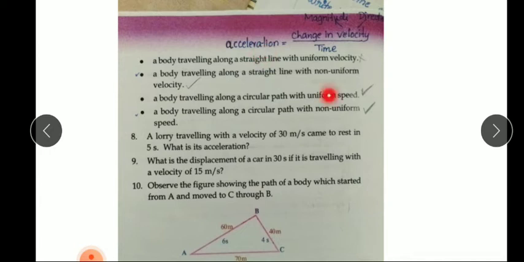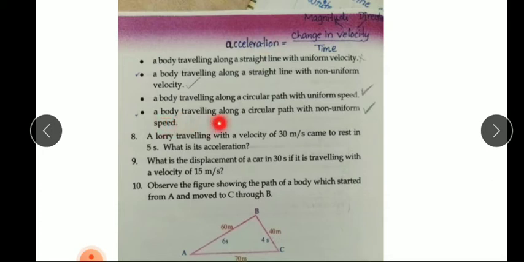So in this case also the body has acceleration. We know that velocity has both magnitude and direction. If any change occurs in magnitude or in direction, then the velocity changes. Along a circular path the direction changes, therefore velocity changes. When there is a change in velocity, there is acceleration.